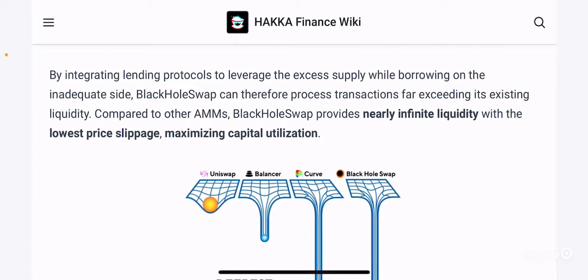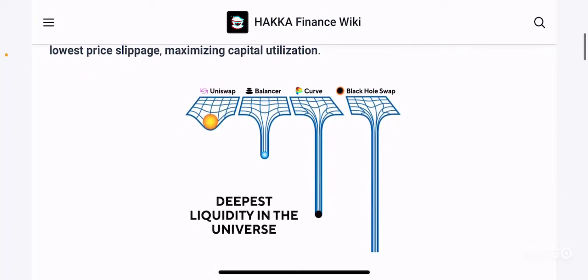Compared to other AMMs, Black Hole Swap provides nearly infinite liquidity with the lowest price slippage, maximizing capital utilization. Despite it trying to run in a system where even if there's little to no liquidity you will still be able to perform your swaps, they are trying to have the deepest liquidity pools amongst any of the other dexes, right?